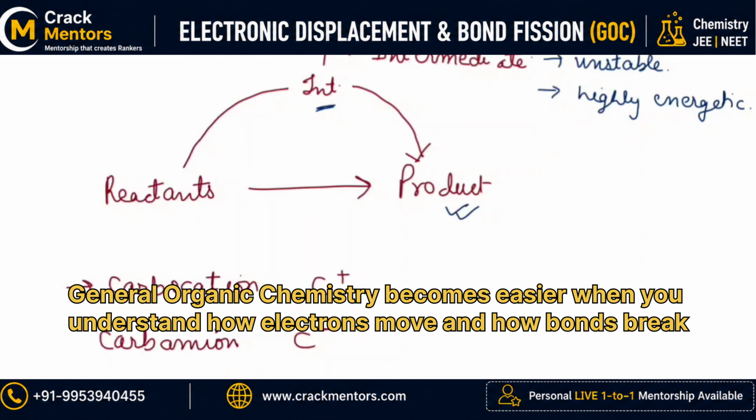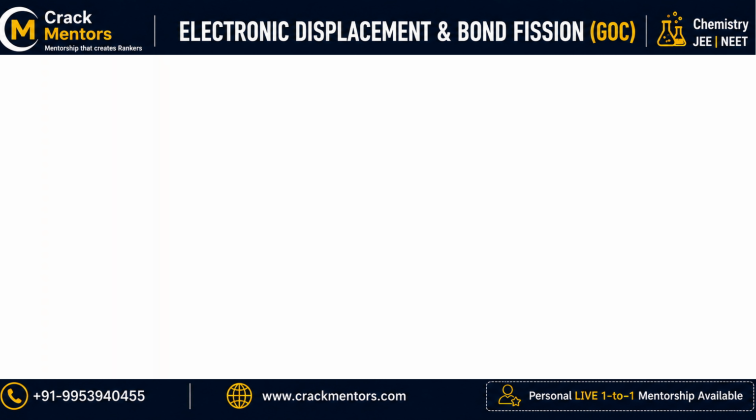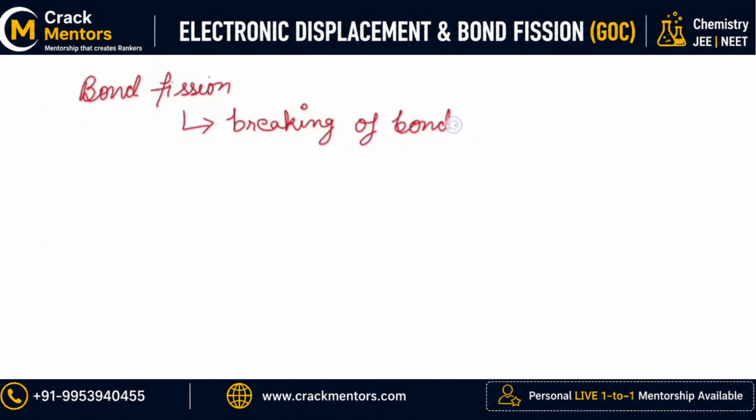The next thing which you should understand, so bond fission is what? It is actually the breaking. Fission means what? Breaking. So bond fission means breaking of bond. You know that during chemical reactions, bonds are broken down. So that breaking of bond in a chemical reaction is known as bond fission.